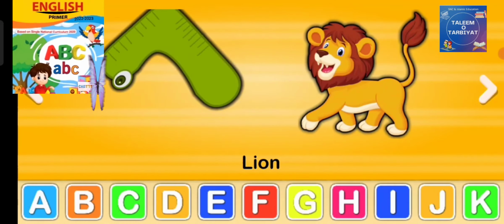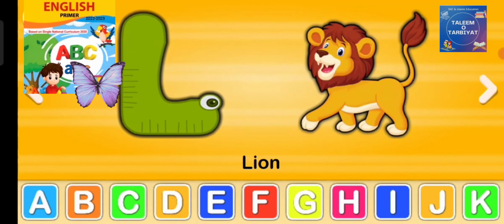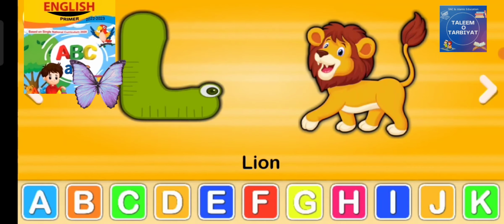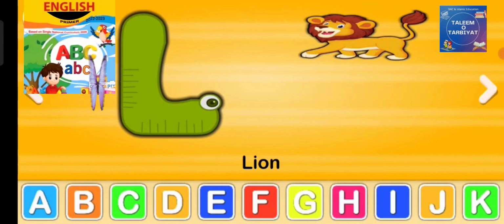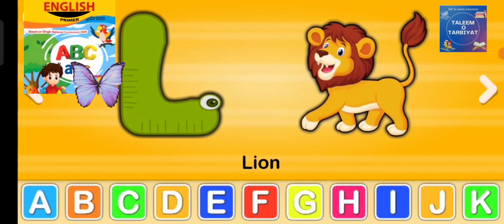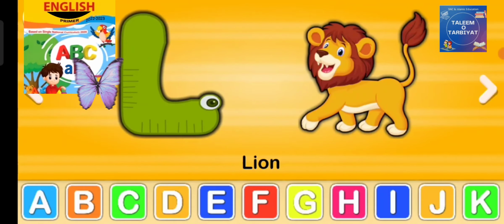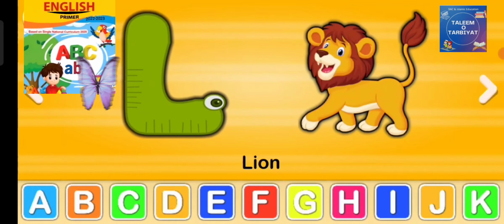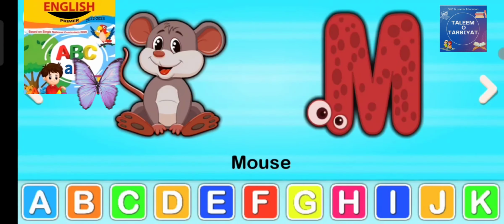Lion. What is the sound of L? What is the beginning sound of this word lion? What comes after L? The letter M.